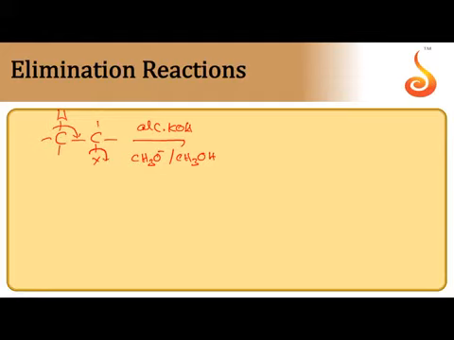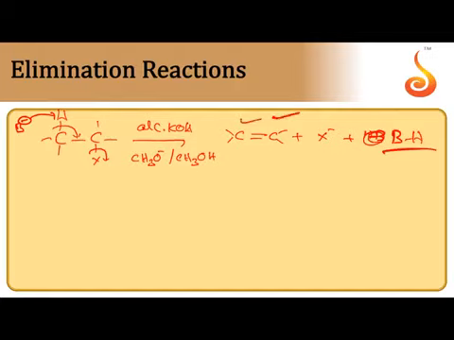Alpha carbon pushes electron pair onto X. So between alpha and beta carbons, we can get a double bond. Alkene is the product. X minus is eliminated. H plus is taken by the base. If the base is represented as B minus, B minus abstracts H plus, forming BH. This reaction is an elimination reaction, leading to the formation of an unsaturated alkene. This happens at high temperature.